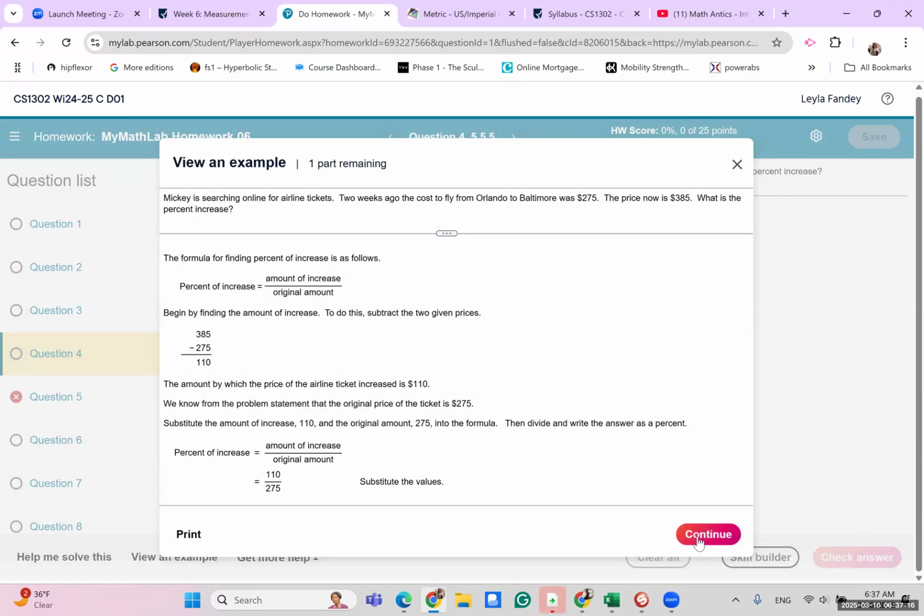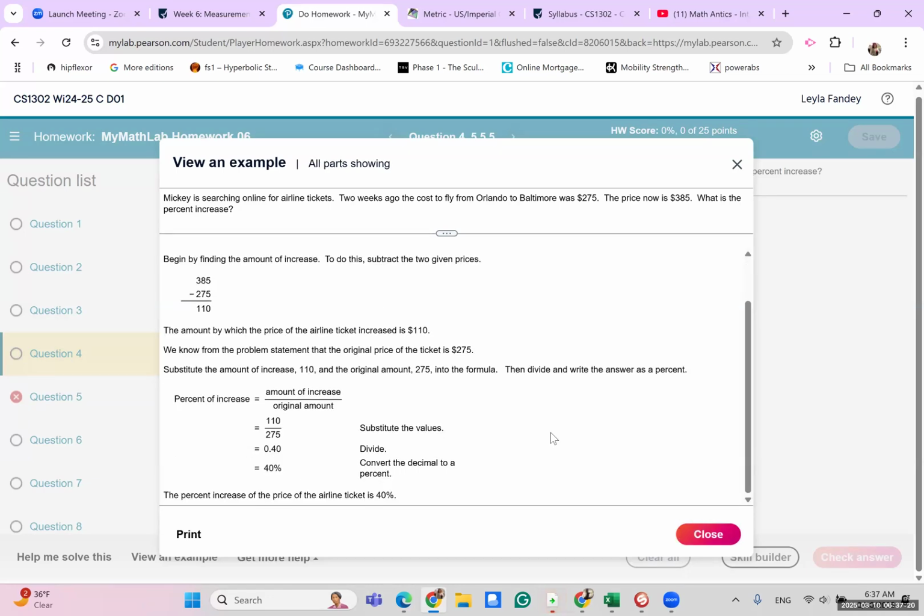You get 110 divided by 275, which you can use a calculator for, and you get a decimal. Now remember, we want to find out what it is as a percentage. We learned that last week. Either you move the decimal two places to the right and you get 40, or you multiply 0.40 by 100% and you get 40%.